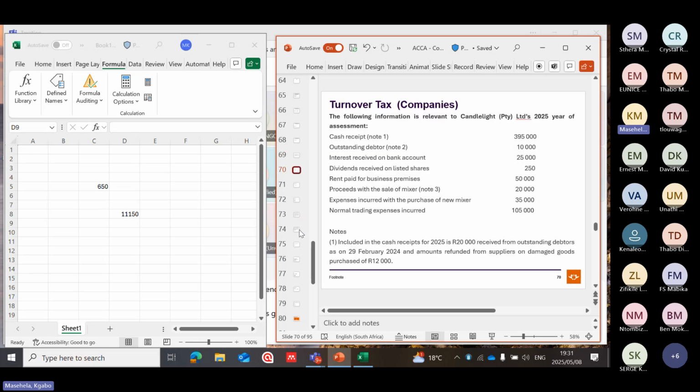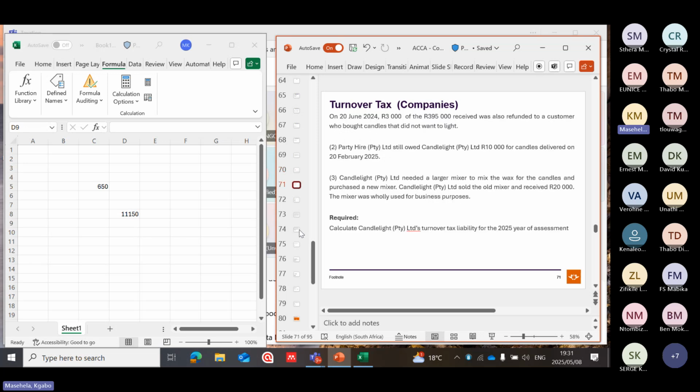Cash receipt, there's a note for that. It says included in the cash receipt for 2025 is a 20,000 receipt from outstanding debtors as of 29 February 2024, and an amount refunded from suppliers on damaged goods purchased of 12,000. Then we have note 2.